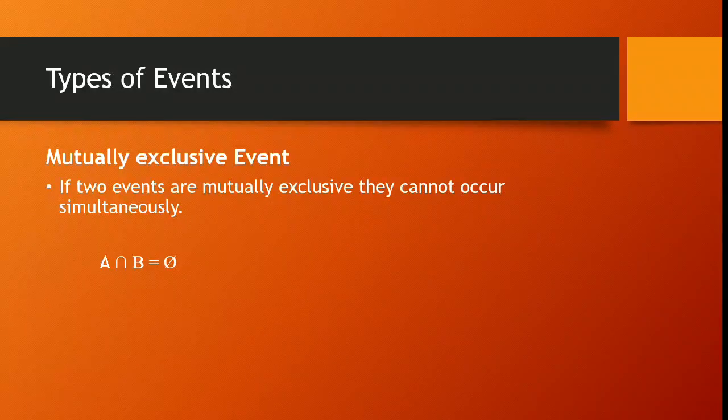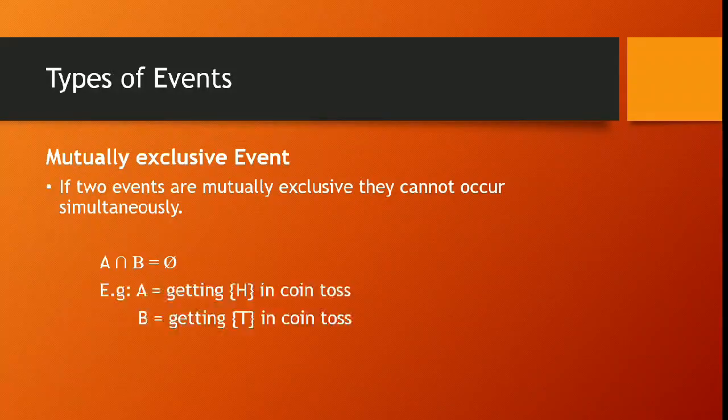Now we'll talk about mutually exclusive events. If two events are mutually exclusive, they cannot occur simultaneously. That is, the intersection of set A and set B will be a null set. Example, getting a head and getting a tail in a coin toss are two mutually exclusive events. Both head and tail cannot occur simultaneously.